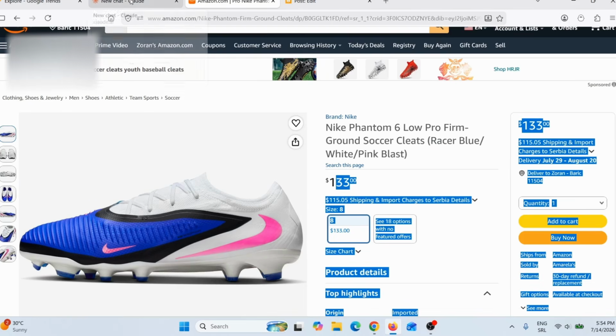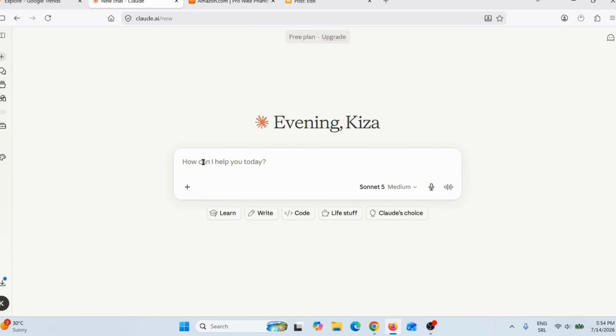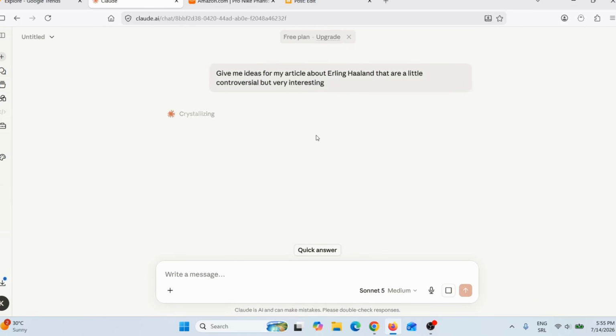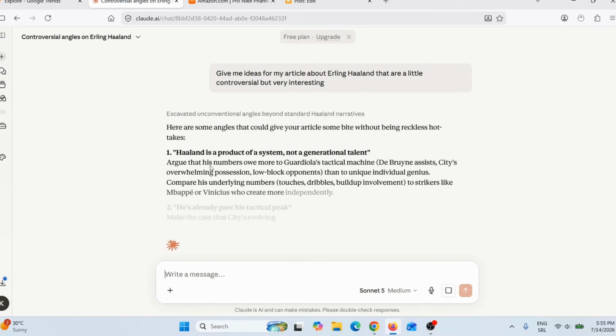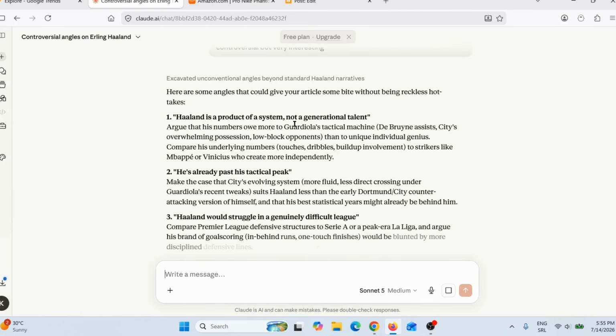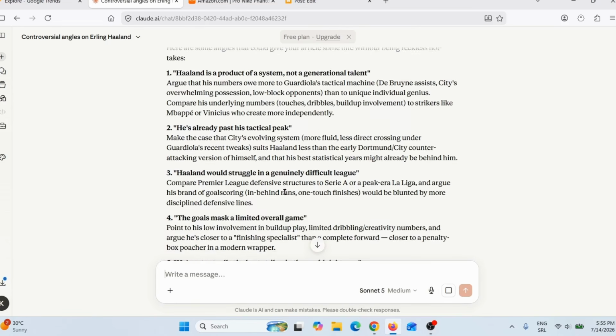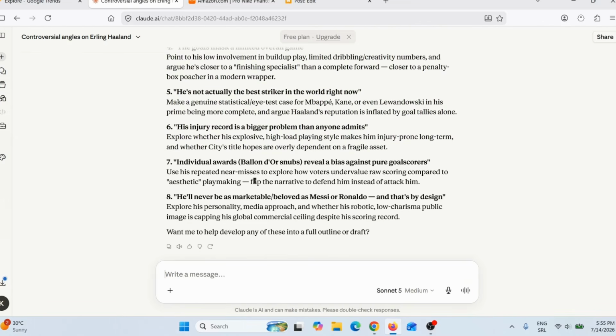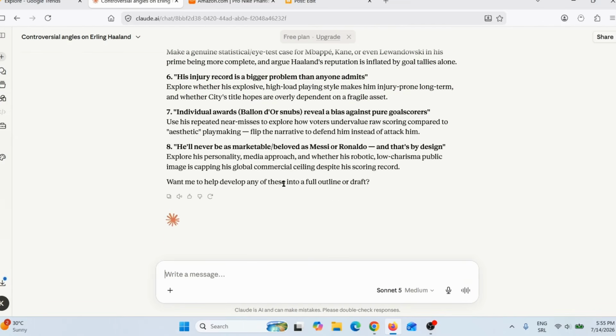So next thing I need to do, I need to write an article about Erling Haaland. So I will go here on Claude AI, and then I will give it this prompt: Give me ideas for my article about Erling Haaland that are a little controversial but very interesting. And then press enter. And now Claude AI will give me ideas for my article. Here you can see Haaland is a product of system, not a generational talent. He's already past his tactical peak, and so on and so on. So I need to choose one of these topics for the article that I will publish.